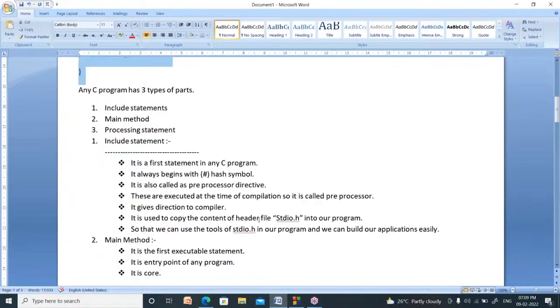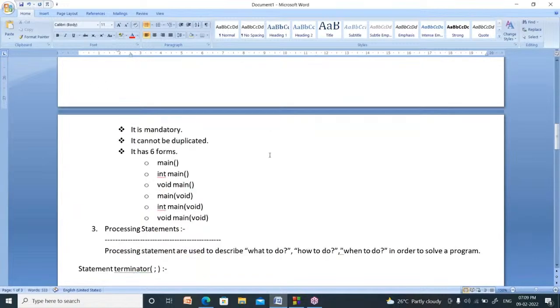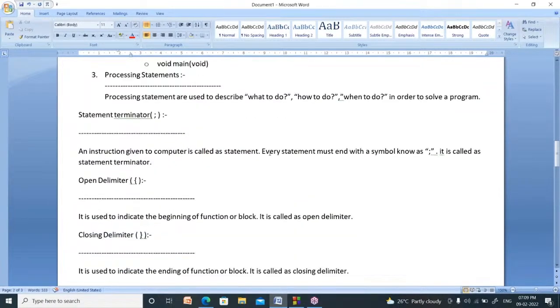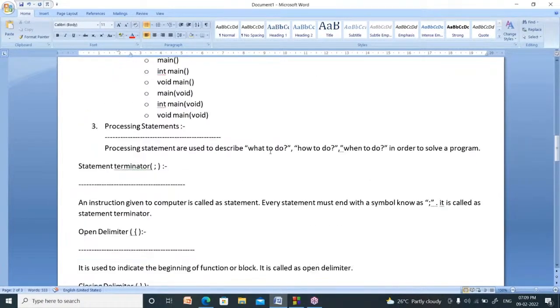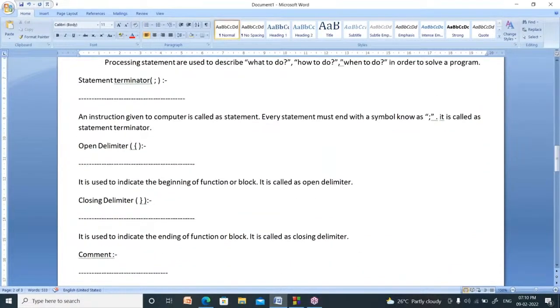So with this, I am closing today's session. Thank you for your patient listening. Tomorrow I will explain the rest of the code. How far did you write? You write up to this one, no? Processing statements. Note this one. Statement: you have to write down the statement terminator. Note it down. Statement terminator: semicolon.